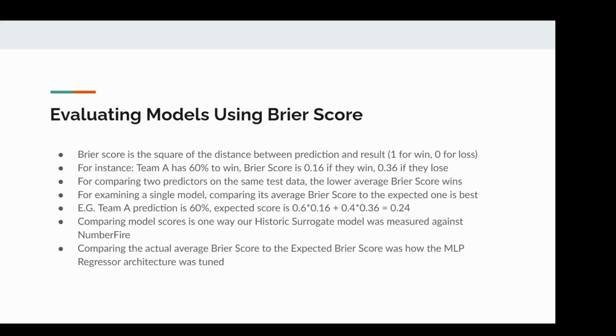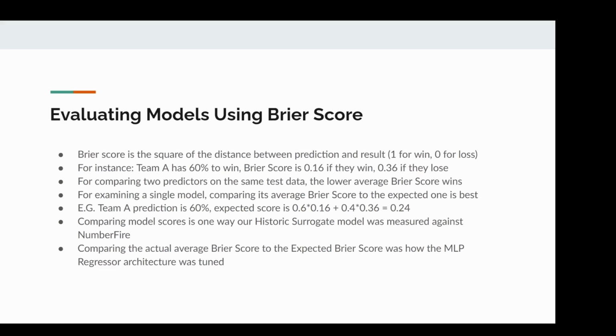The first way I'm going to talk about is using Brier score. Now what Brier score is, is the difference between your prediction and the actual result of a game. So if we have a team who we say is 60% to win, and they do win, the Brier score is 0.16, 1 minus 0.6 squared, and if they lose, it's 0.36.